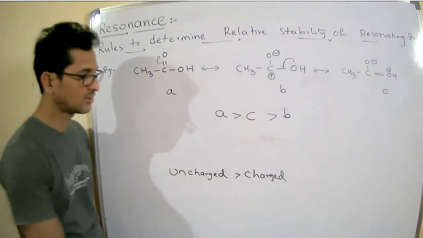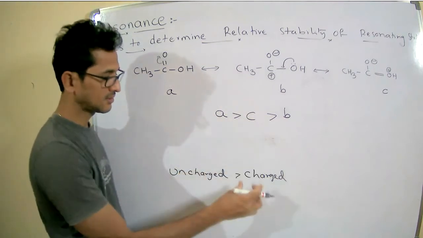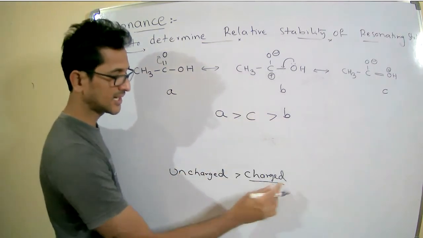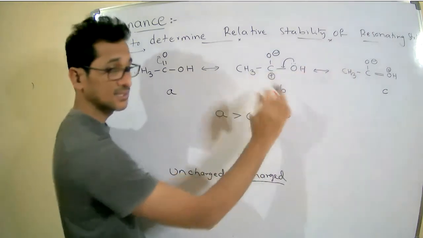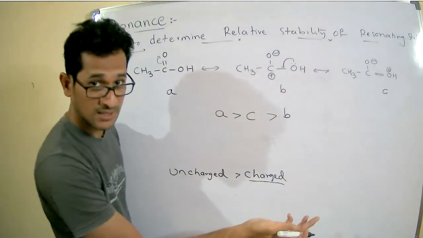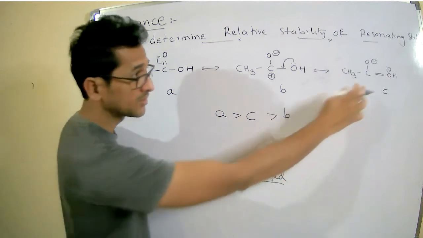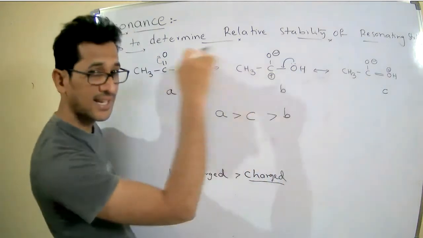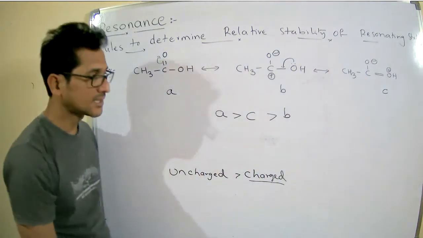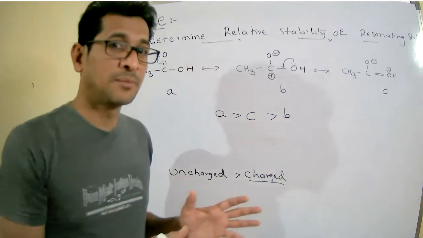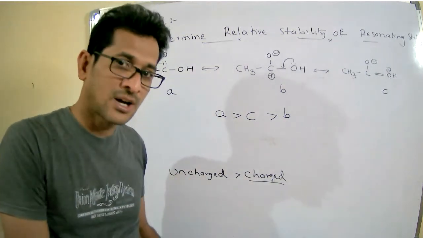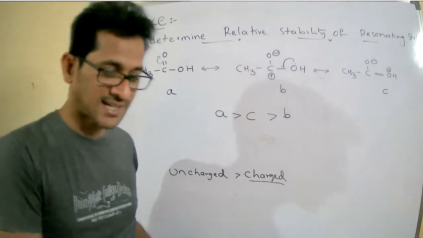You have to follow uncharged first, then in the charged species count the number of covalent bonds. More covalent bonds, more stable. Therefore, C is more stable than B. If the covalent bonds are the same, then go for the octet, charge separation, etc.